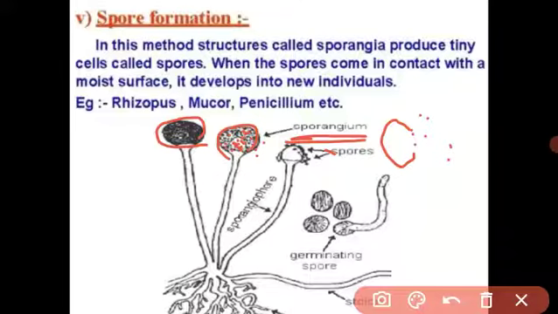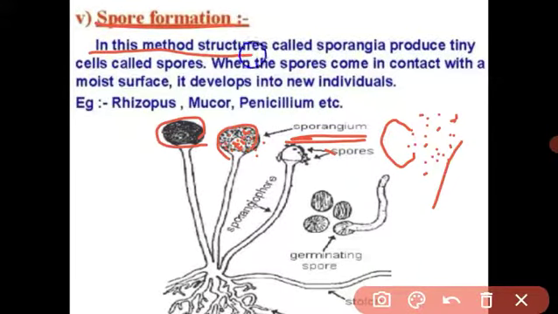When the sporangium comes in contact with moisture, the surface breaks and many spores come outside. These spores are very lightweight. They can be carried away by wind and insects to different places, and whenever they reach suitable conditions, they grow, and the spore germinates into a new plant. Got it? This is called spore formation.